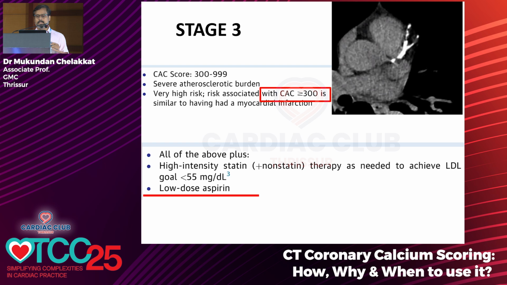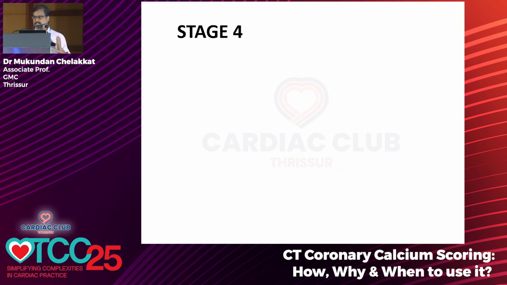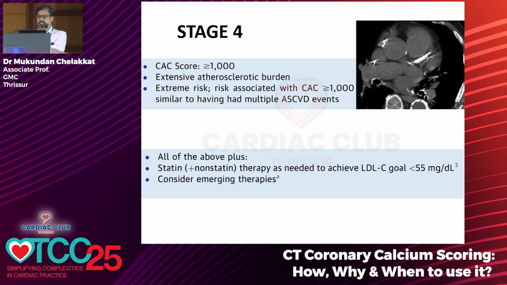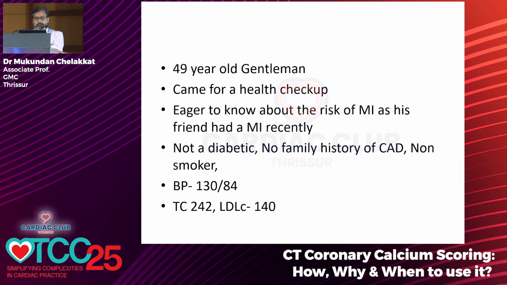And so with that, the recommendation comes as to give aspirin also in those patients who have more than calcium score of 300. Now stage 4 is definitely more than 1000, it has to be treated as patients with multiple ASCVD events, high risk group. Now coming back to the first case which we have discussed.